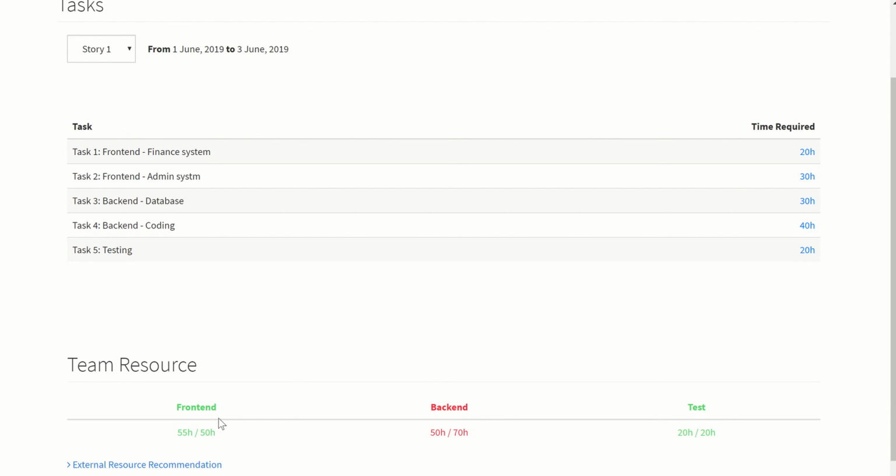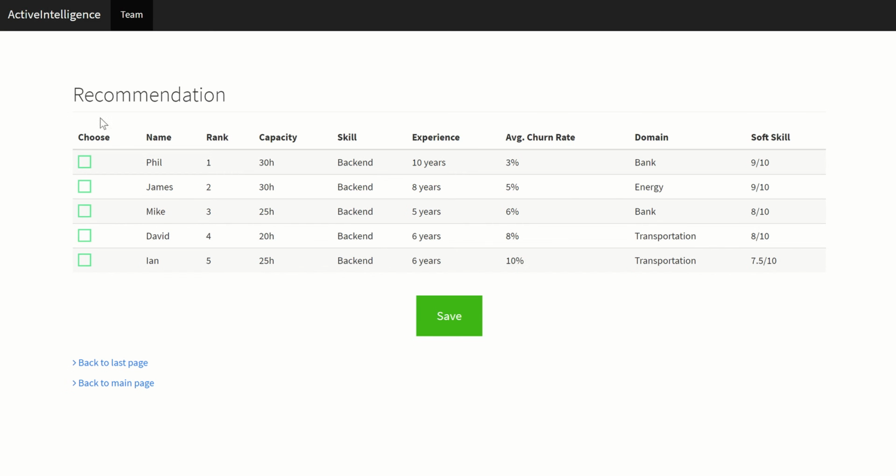So as you can see, we provide you the top 5 people who will be best suited during that time based on capacity, skill set, experience, churn rate, domain, and soft skill. These will help the project manager save time, money, and also improve delivery to his client at a much faster rate. So you can choose, fill, and save it, and that's how our whole system works.